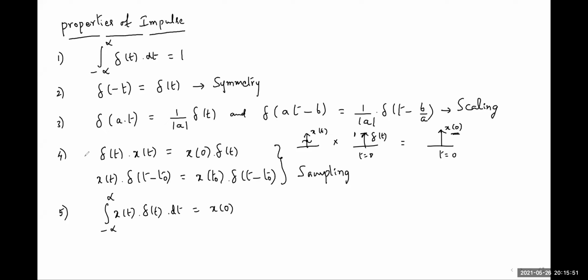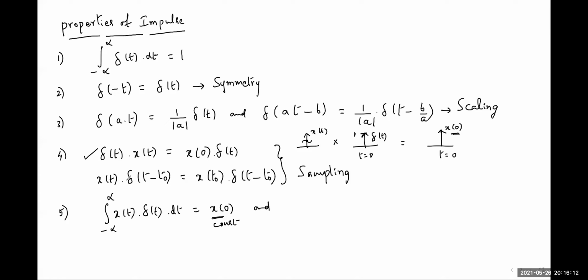Here the statement is just integrated. On the right hand side, the integration of del of t is equal to 1 from the first property. So obviously the remaining quantity is x of 0. Remember, x of 0 is a constant value, an amplitude value.